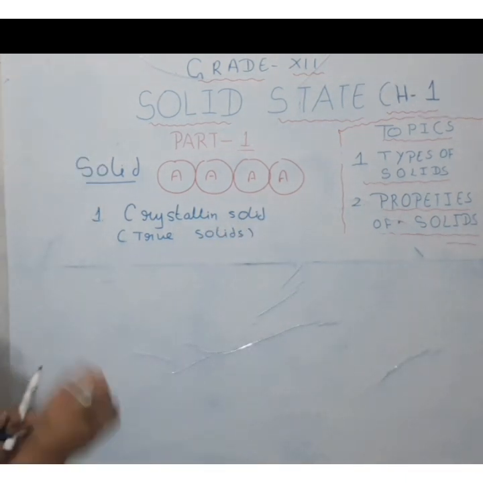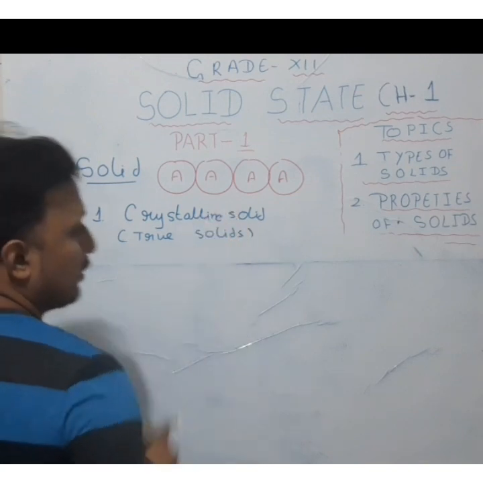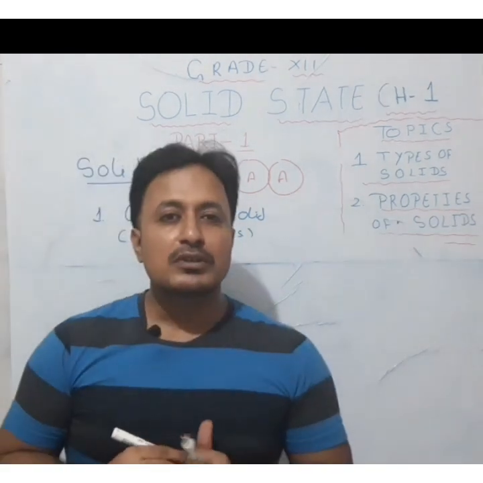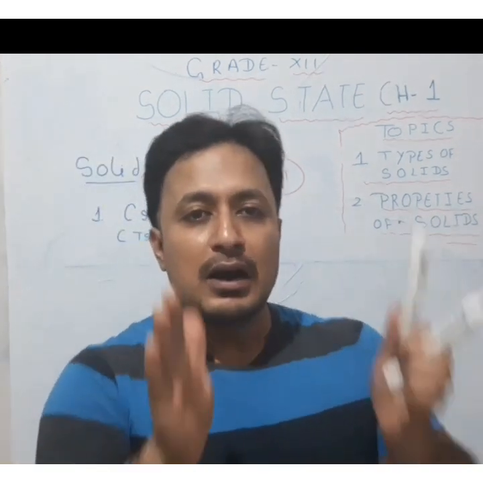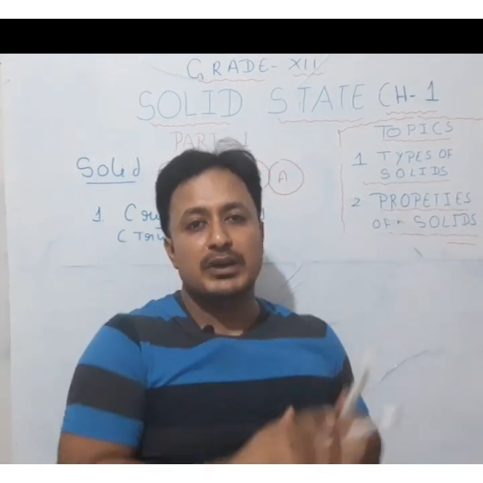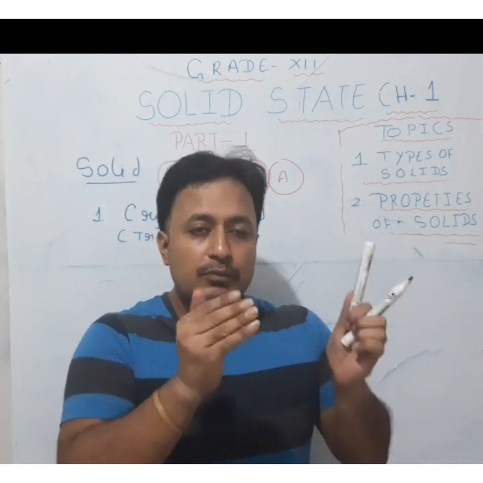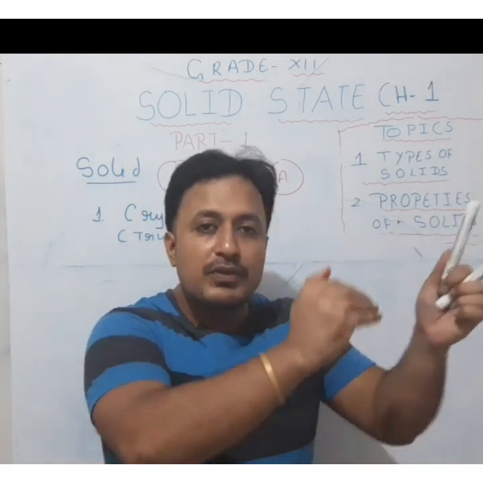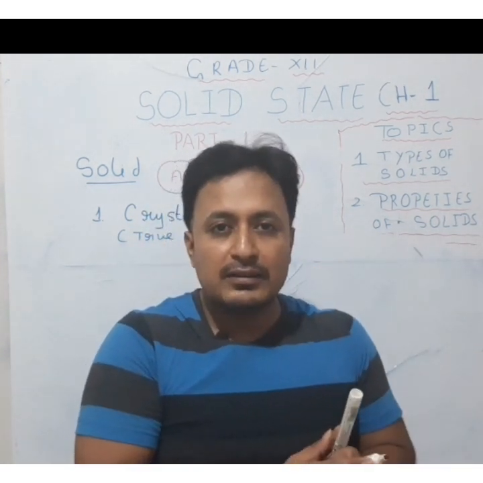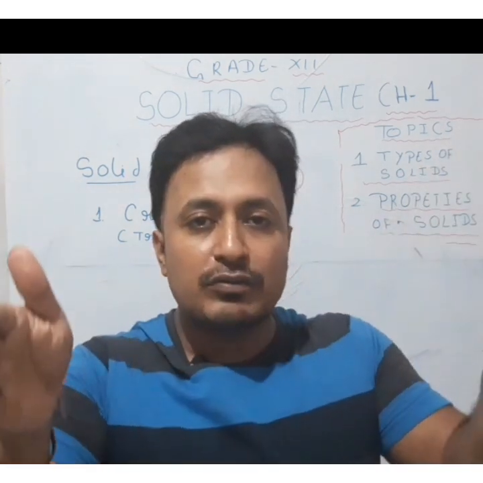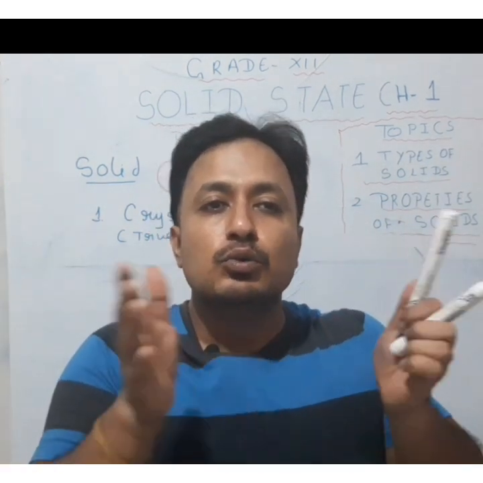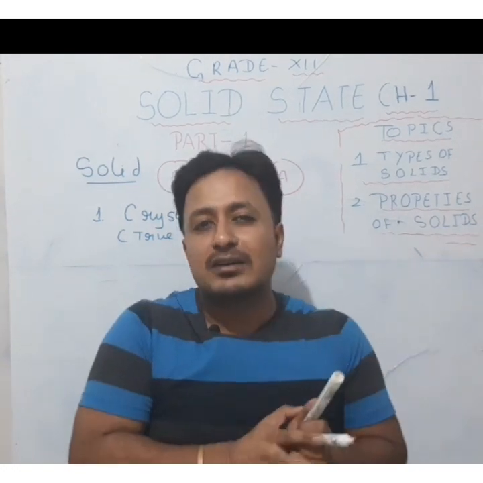Now, what are crystalline solids? Crystalline solids are a type of solids where the particles have a definite geometrical arrangement. That is, the particles are arranged in a specific manner, which results in a specific kind of shape, so that we can define the shape of that solid.